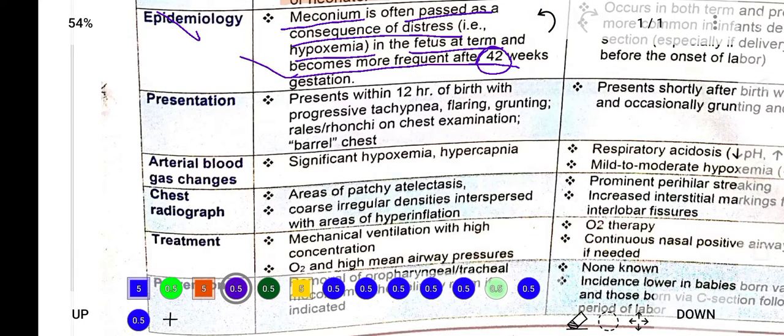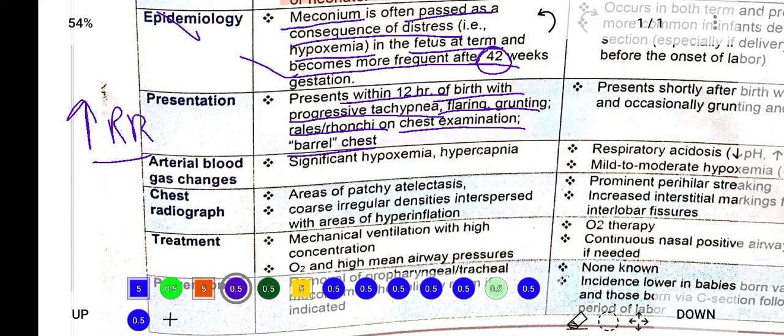Presentation: the baby will present within 12 hours of birth and progress to tachypnea, flaring, grunting will be there, rales and rhonchi, and chest examination will show barrel chest. Now the baby will have tachypnea, meaning increased respiratory rate will be there, and nasal flaring will be there. The nostrils will flare up, and grunting sounds will be heard in the respiratory system of the baby. Rales and rhonchi will also be observed in chest examination.